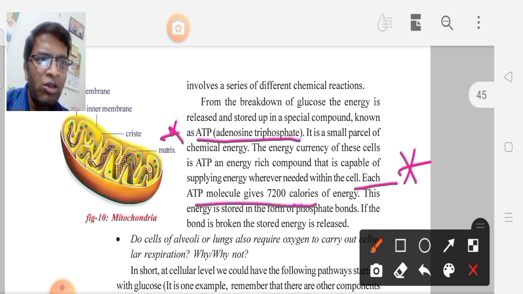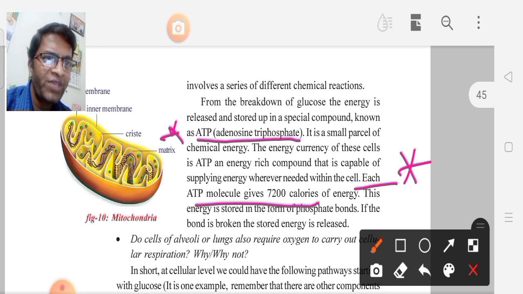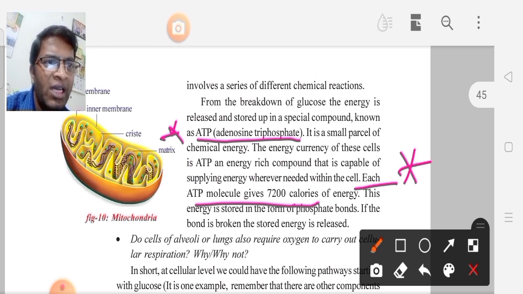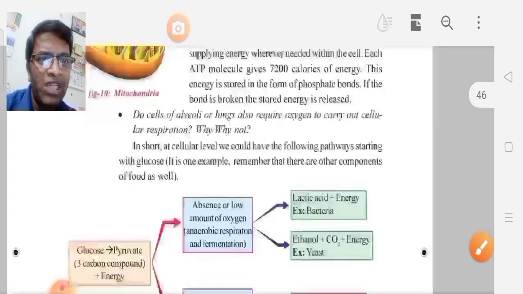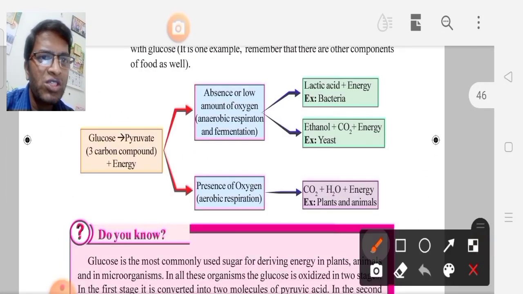Next, one more important bit. Each ATP molecule gives how many calories of energy? 7,200 calories of energy is given by the ATP. Right, ATP means adenosine triphosphate.